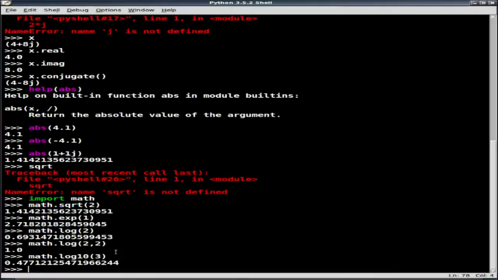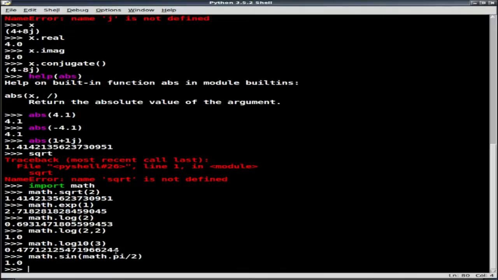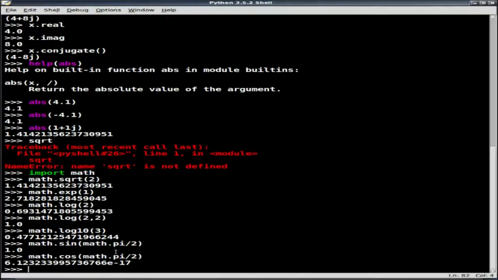And so, of course, I've got my sine, cosine, and tangent. So math.sin of, how about math.pi over 2? It's going to give me 1. If I do math.cos of math.pi over 2, I guess I kind of jumped the gun there.